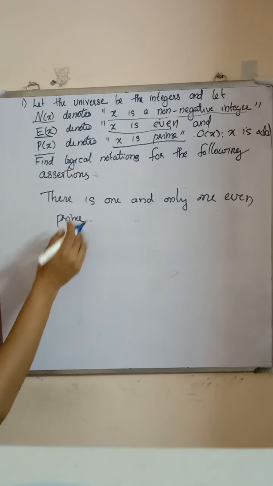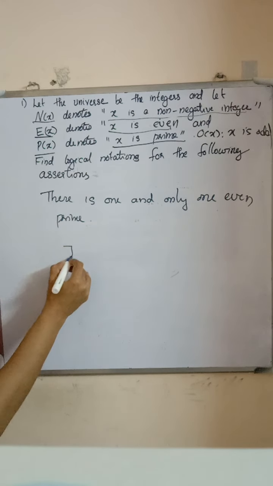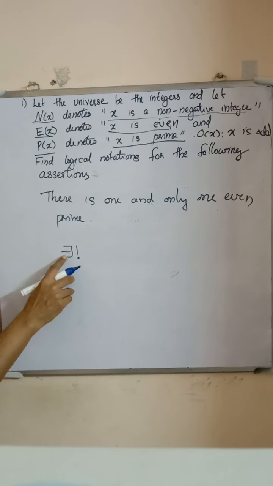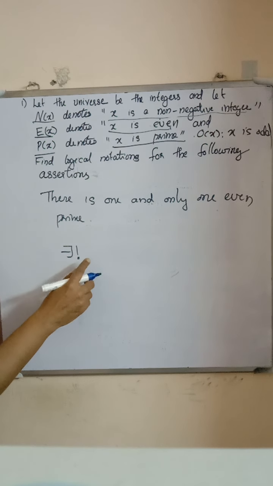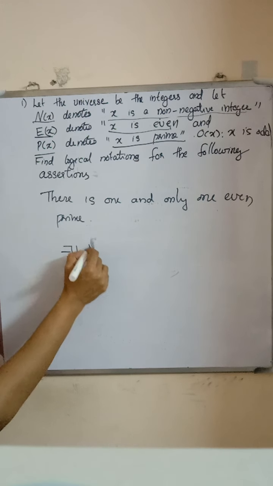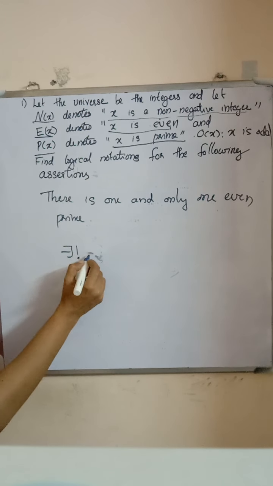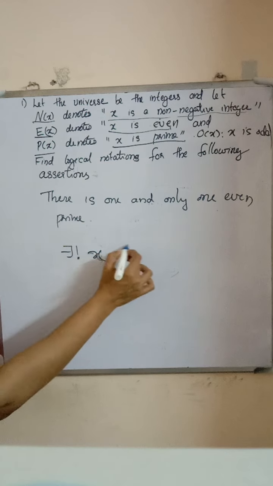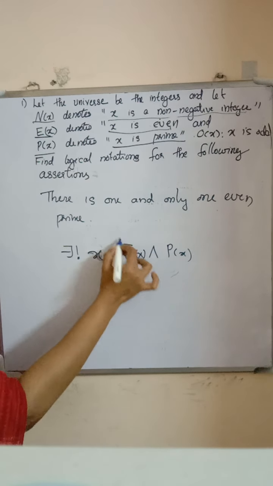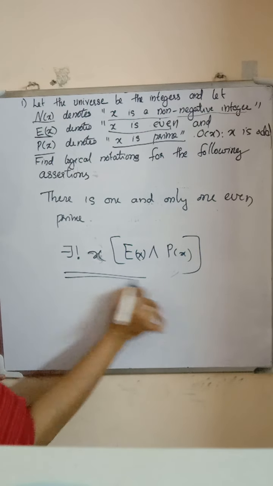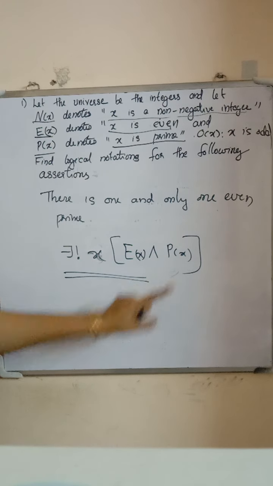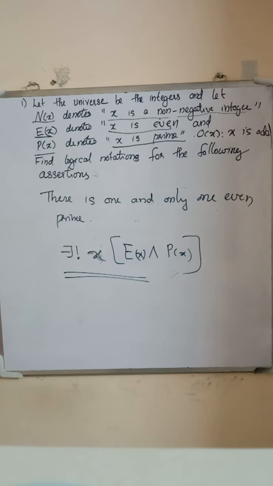There exists only one, that is represented by this quantifier, there exists one. There exists one and only one x which is even and prime, and that prime is 2. So we write it as there exists one and only one x, prime and even.